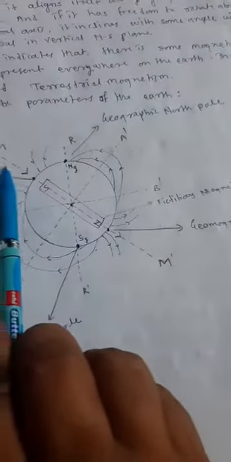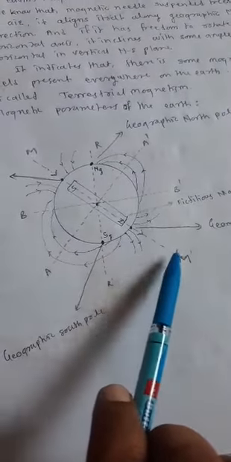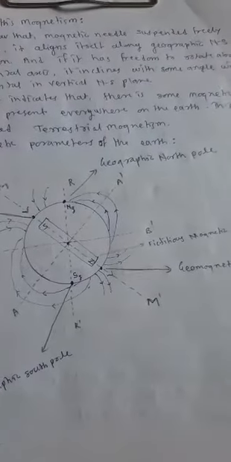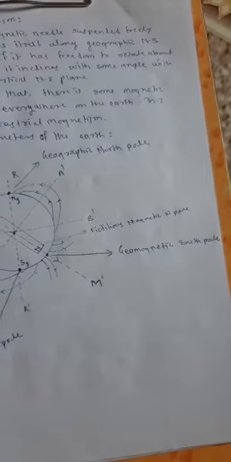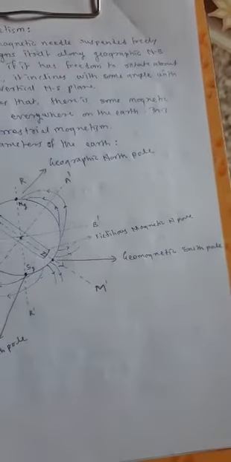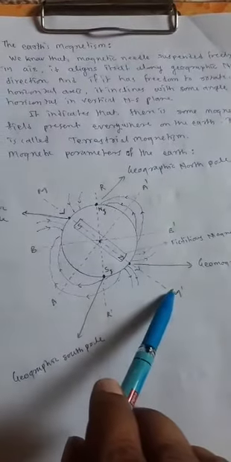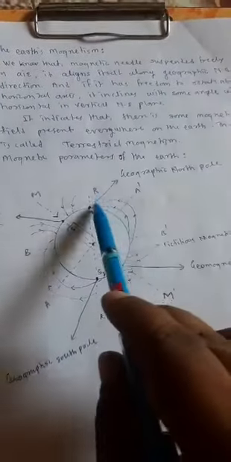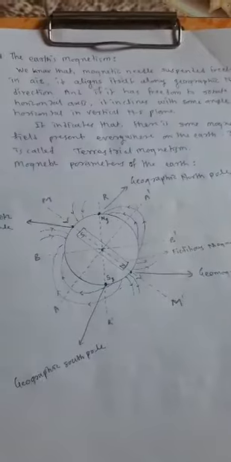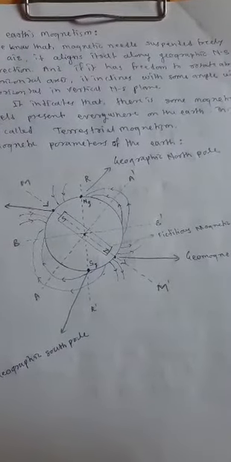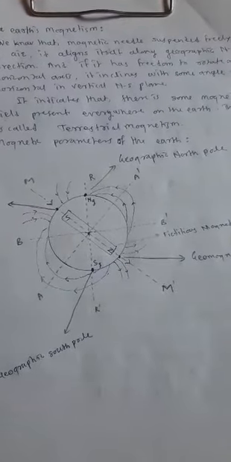The line passing through these two poles is the magnetic axis. It is denoted by M dash is the magnetic axis, R dash is the axis of the earth about which the earth rotates.